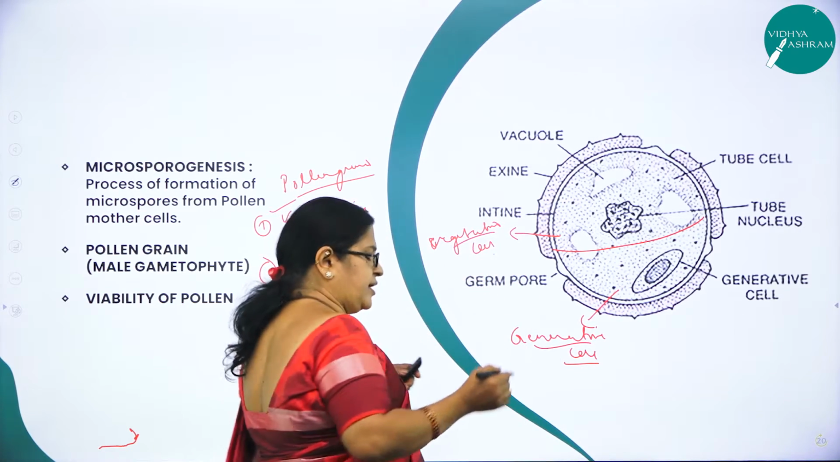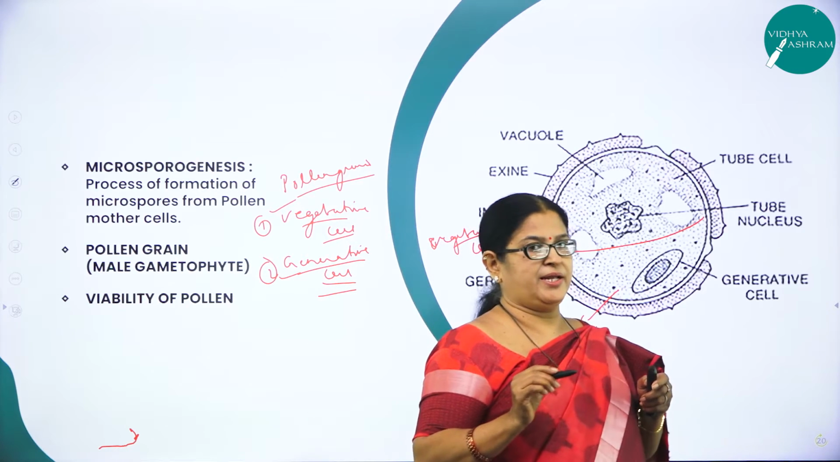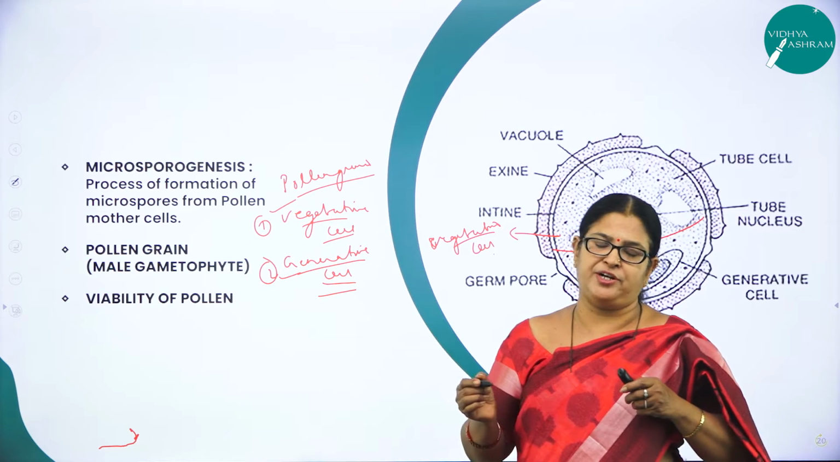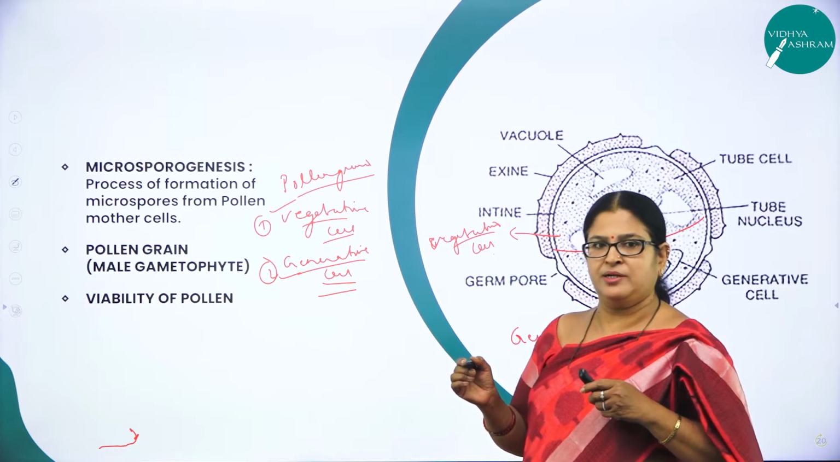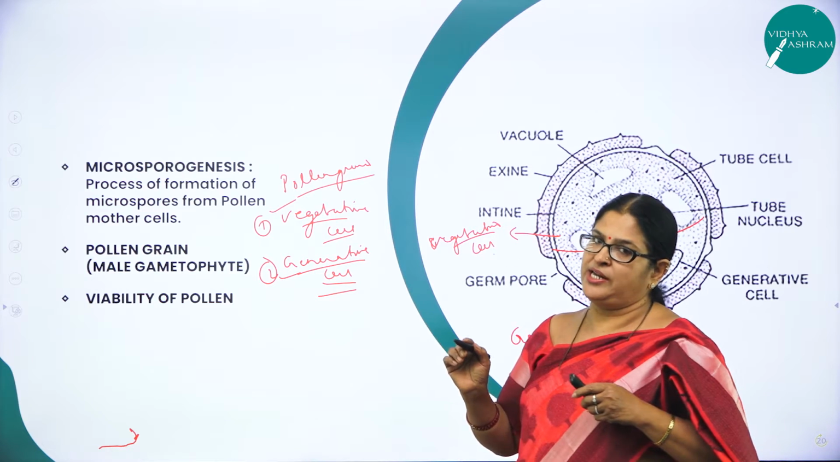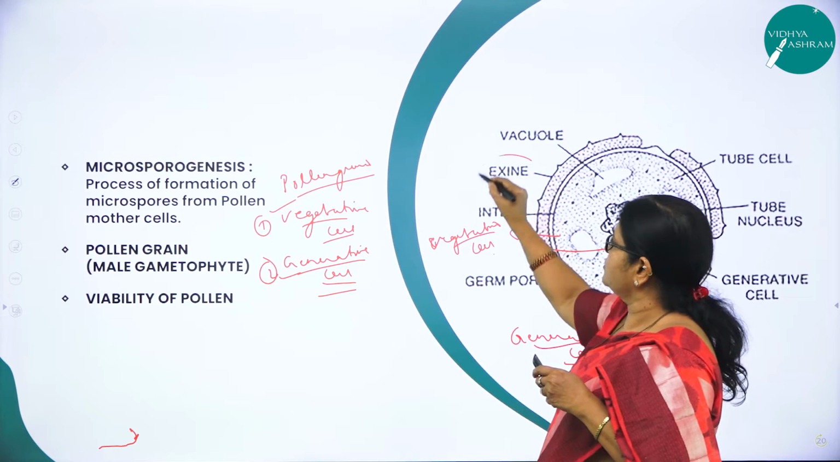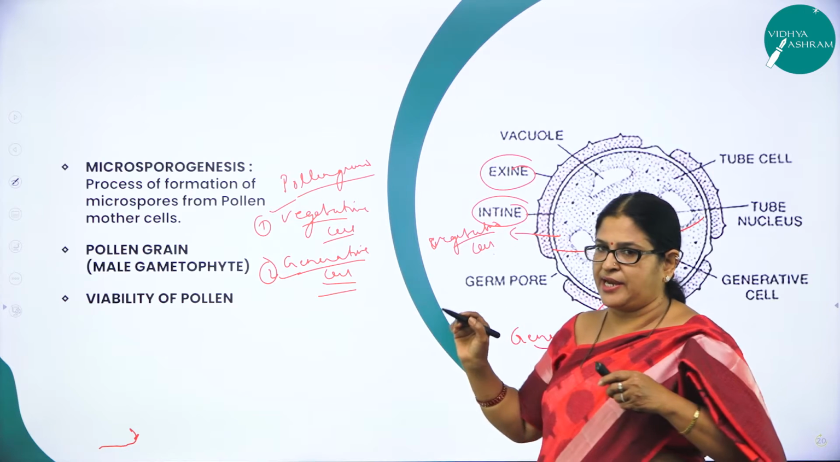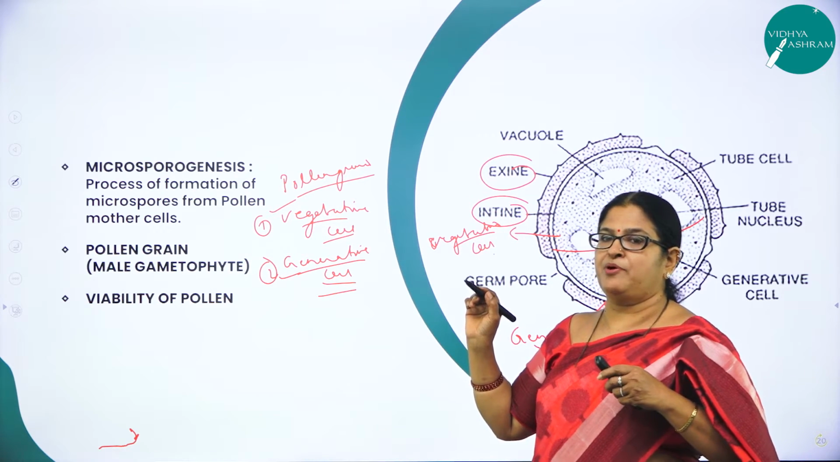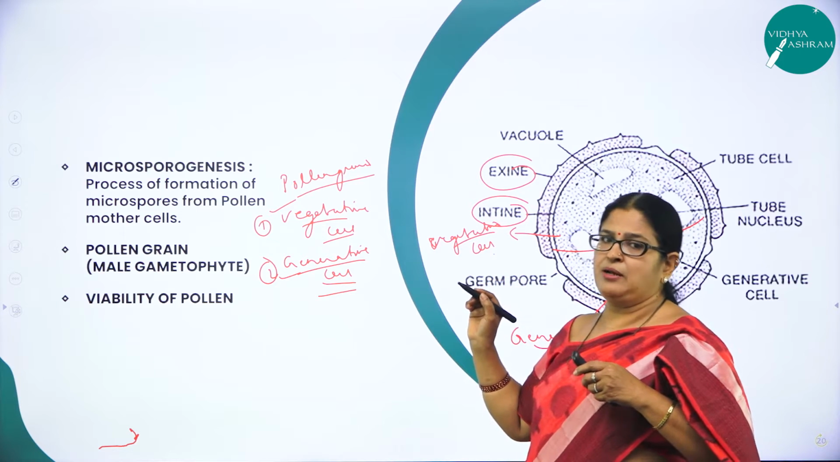I repeat, pollen grain is nothing but a male gametophyte. What is the shape? It is spherical in shape, measuring around 25 to 50 micrometres, and each pollen grain is made up of two wall layers. The outer one is called exine and the inner one is called intine. Exine is made up of what? Sporopollenin. Intine is made up of what? Cellulose and pectin.